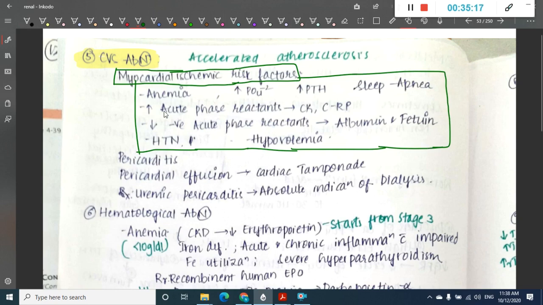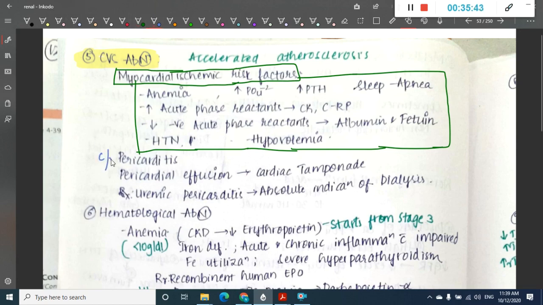So all these are seen in CVS abnormalities. All these will increase the risk of CVS abnormalities. What are they? Anemia, increased phosphates, hypertension, sleep apnea, increased acute phase reactants like creatine kinase and C-reactive protein, decreased negative acute phase reactants like albumin and fetuin, hypertension and hypovolemia.